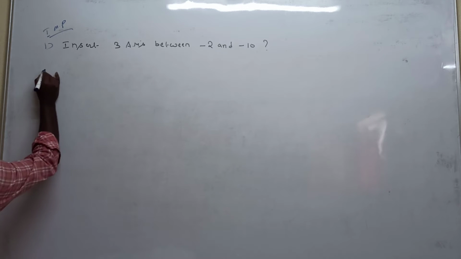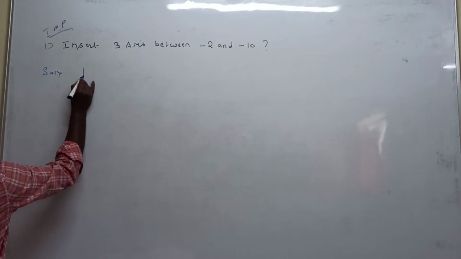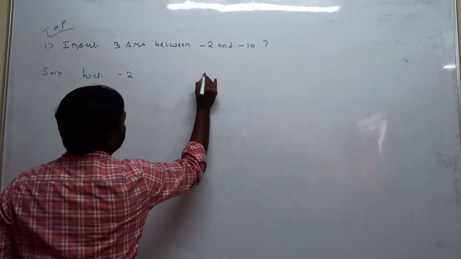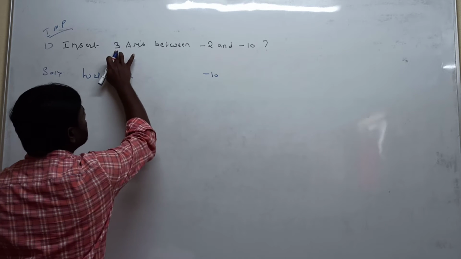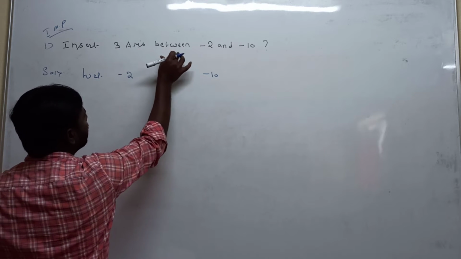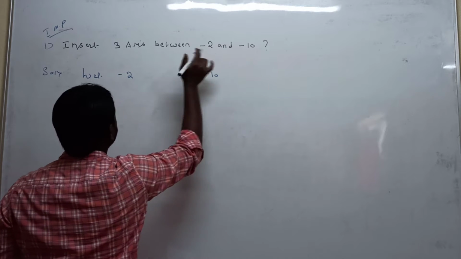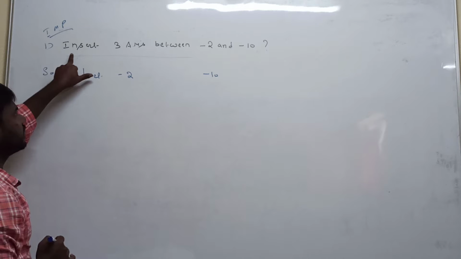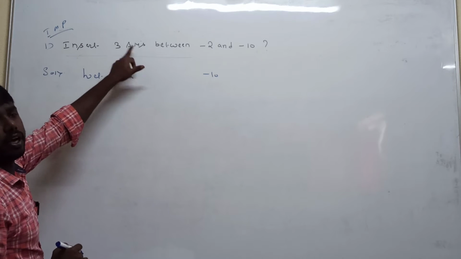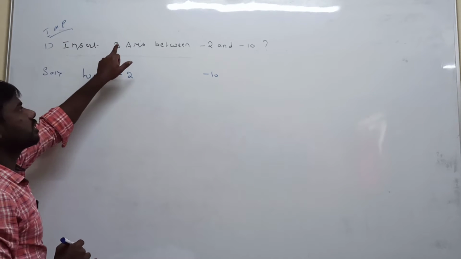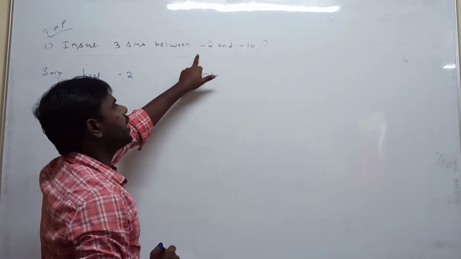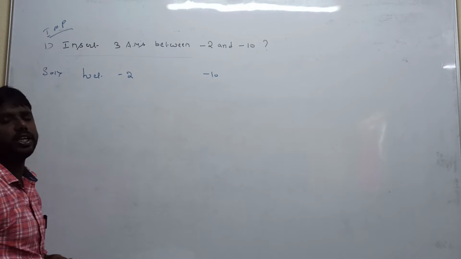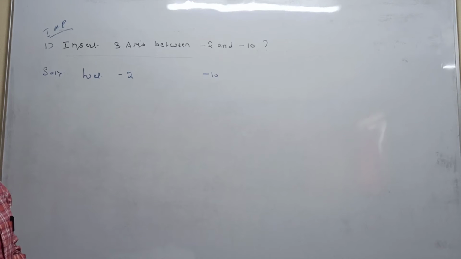Listen carefully. Solution. Let minus 2, minus 10. What are 3 arithmetic means between minus 2 and minus 10? Listen carefully to this question. Insert 3 arithmetic means between minus 2 and minus 10; in between you can insert 3 arithmetic means.